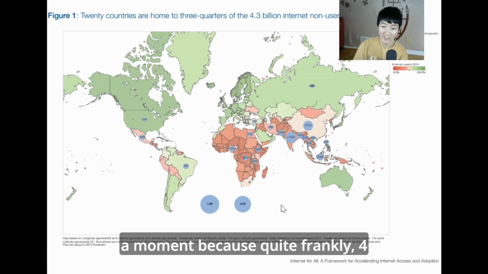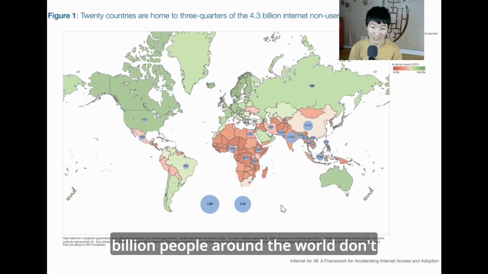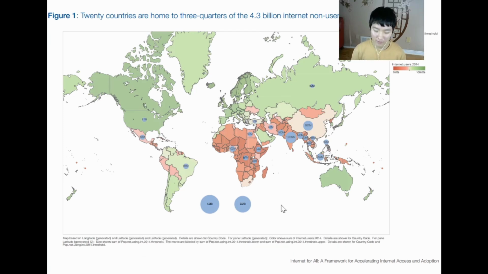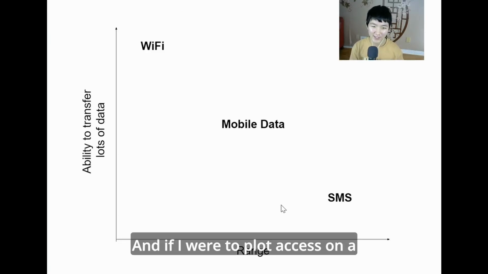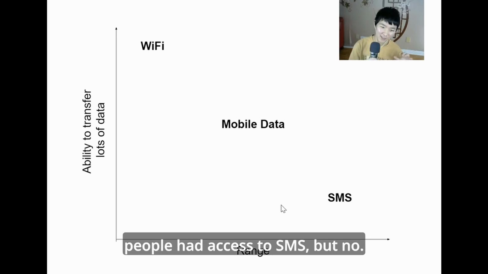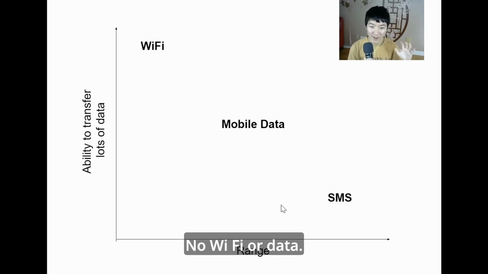Because quite frankly, 4 billion people around the world don't even have access to internet, which is kind of crazy to think about. And if I were to plot access on a graph like this, I realized that many people had access to SMS, but no Wi-Fi or data.